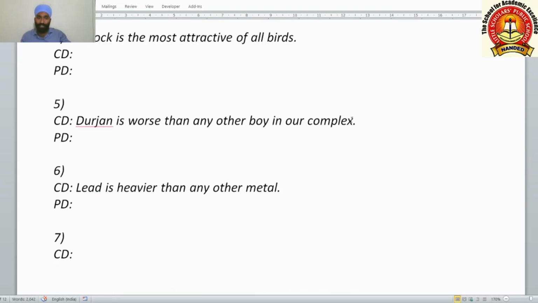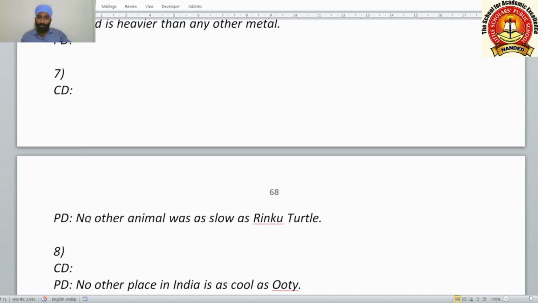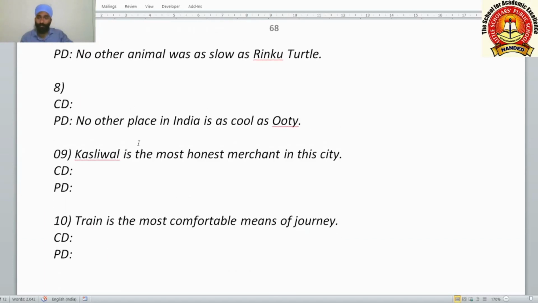A comparative degree sentence is given; you have to convert into positive as well as superlative. Thereafter the sixth also, comparative is given; convert into positive and superlative also. In the seventh one, positive is given; convert into comparative and superlative. This is how 8, 9, 10. These you have to convert.